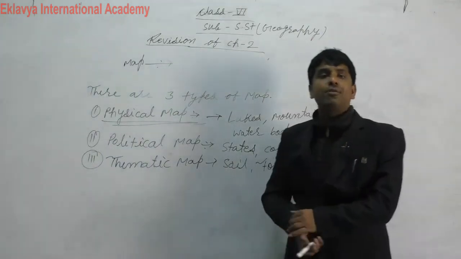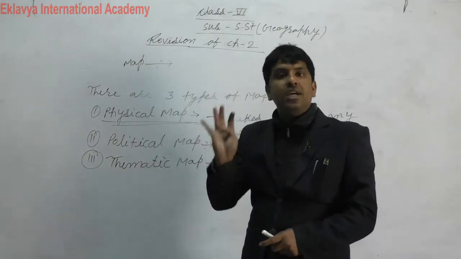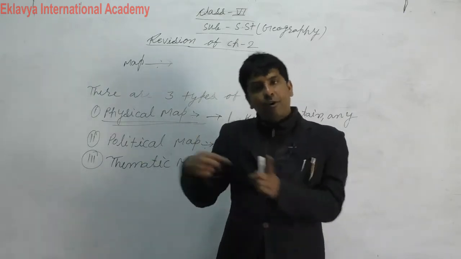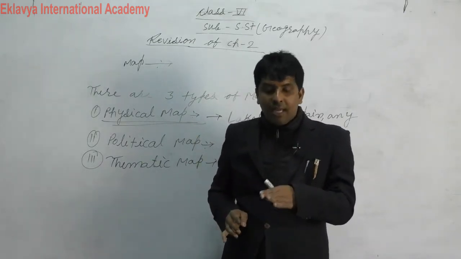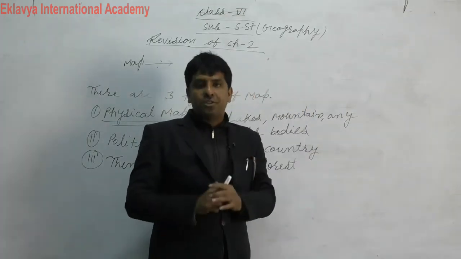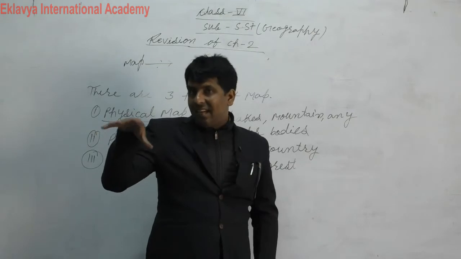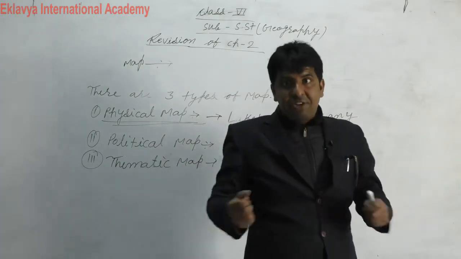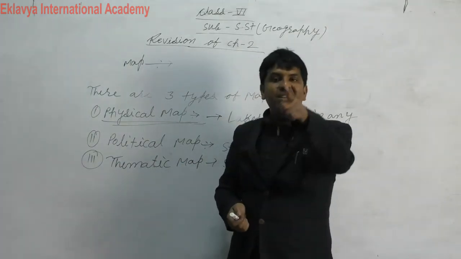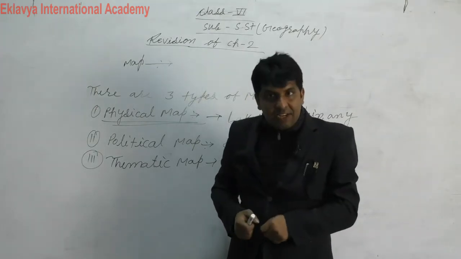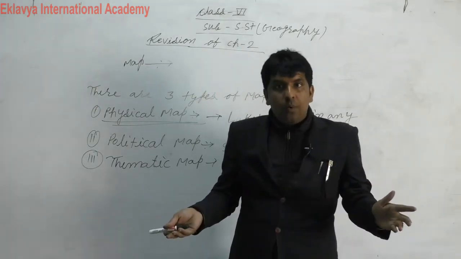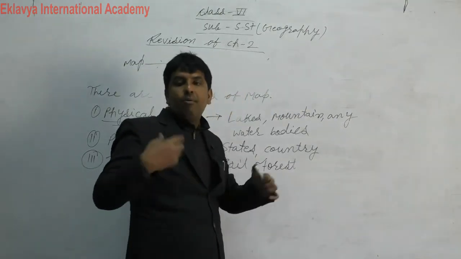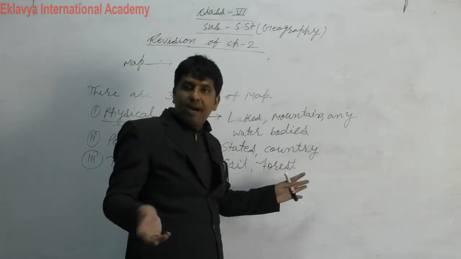Okay, second question is this: how many types of direction? So there are 4 types of direction: north, south, east, west. N for north, S for south, E for east and W for west. These are 4 directions. Like this you have seen the compass indicate where the north direction is. Compass is used for searching the north direction. Its needle shows that here is north direction and we can go in north direction if we want.